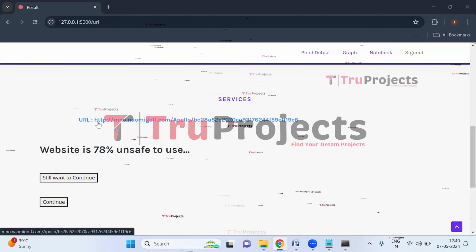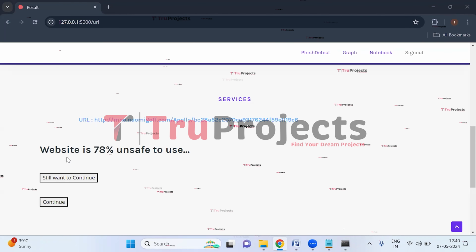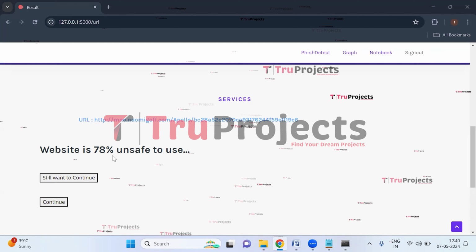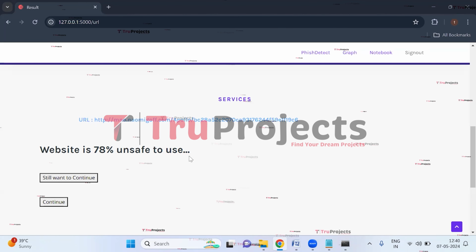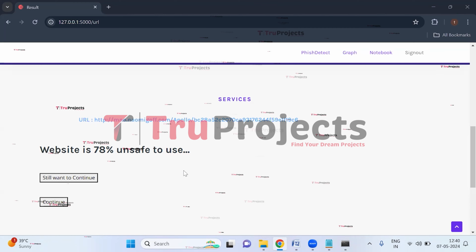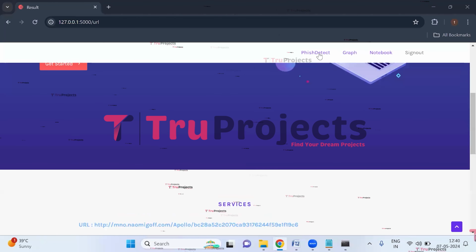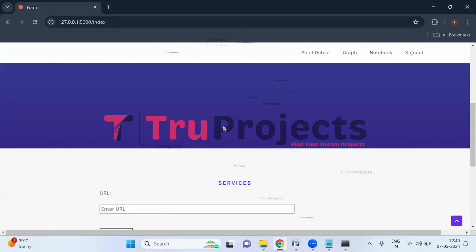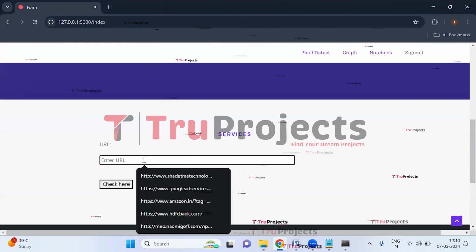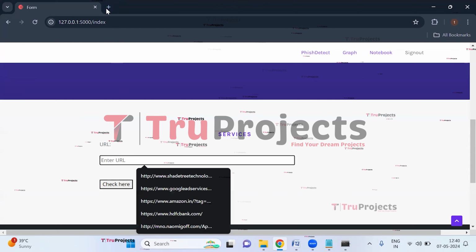So here, this is the URL which we have entered, and here we can see Website is 78% unsafe to use. It means it is a phishing website and it is not secure to use. So again, click on Fish Detect. Let us enter some more URLs. Let us enter the URLs from the Google.